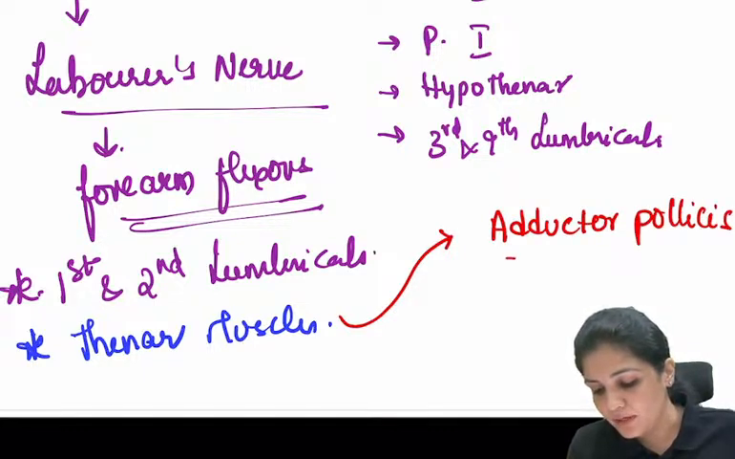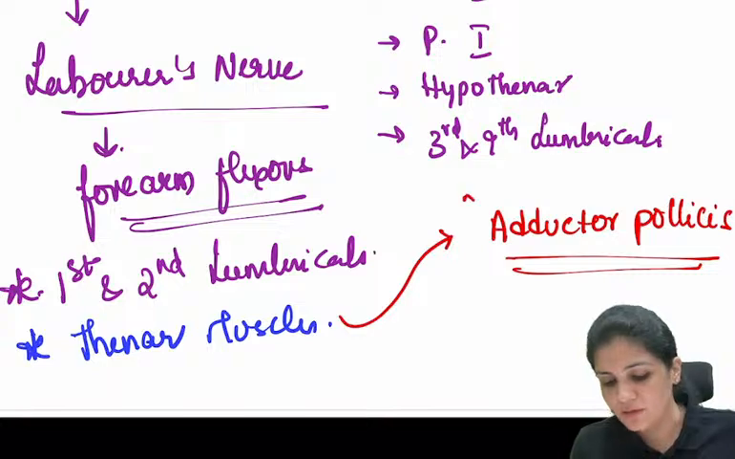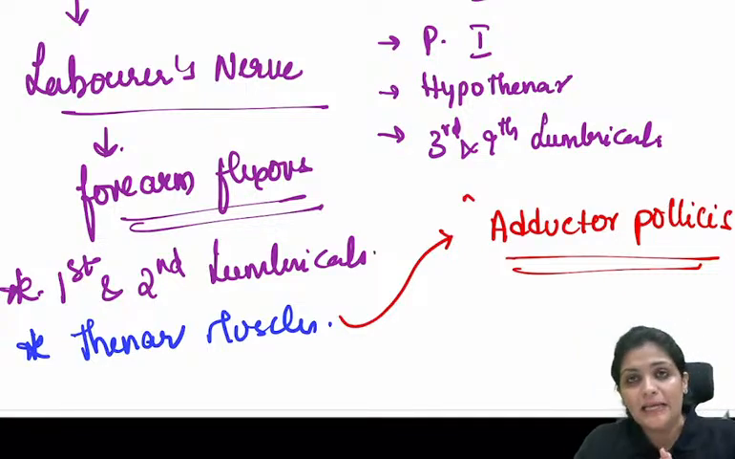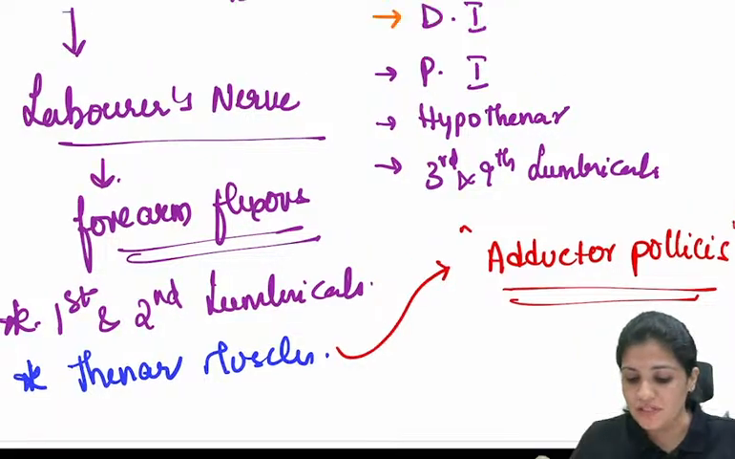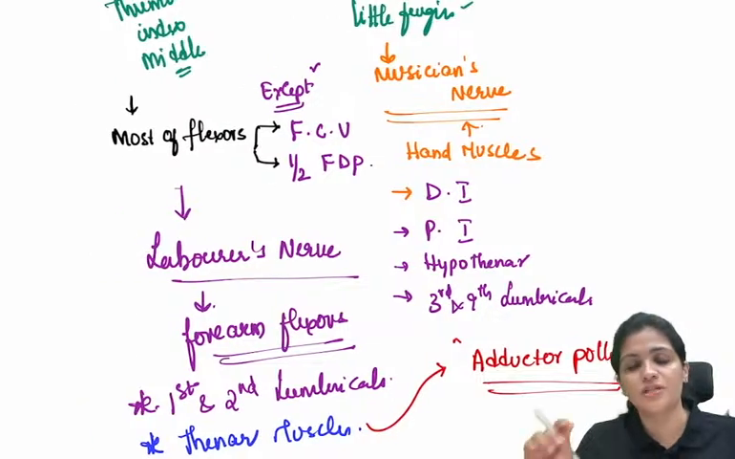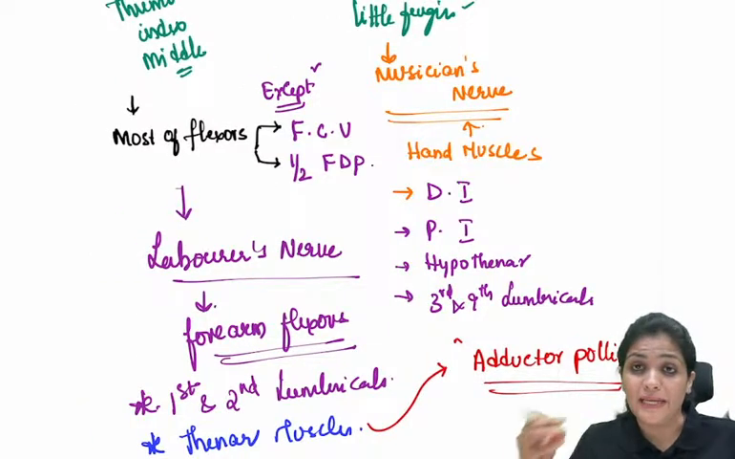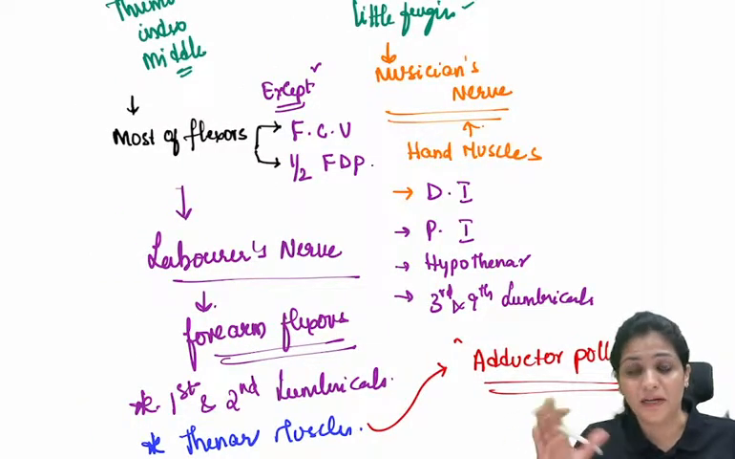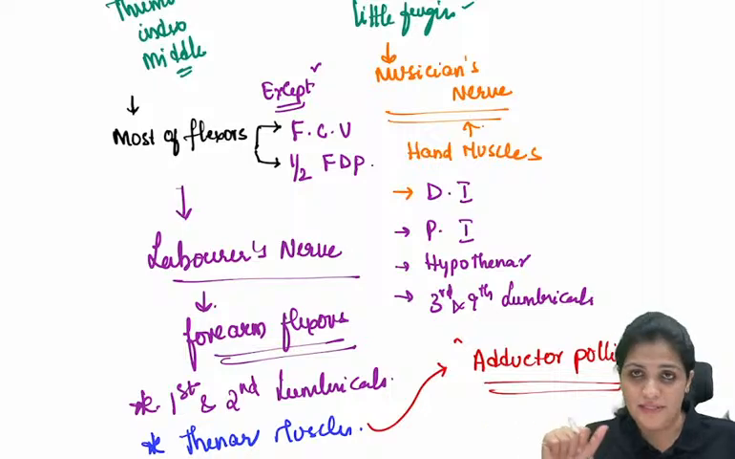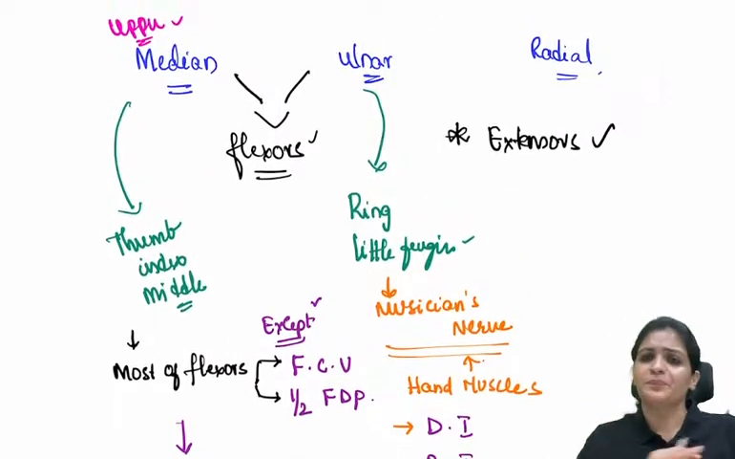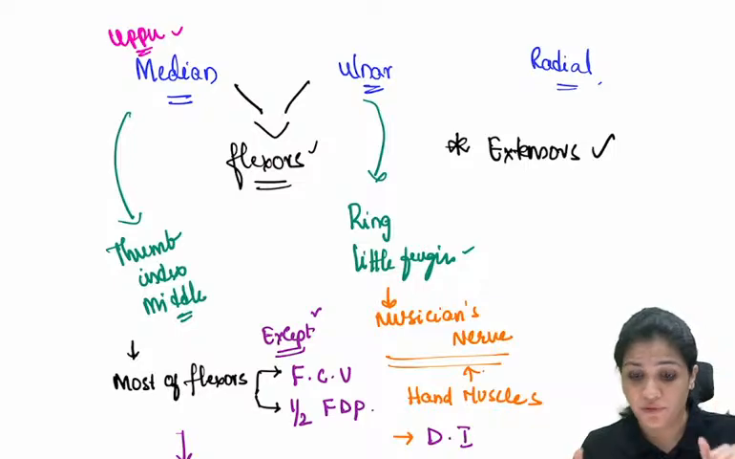Pollicis is that which is related to the thumb. So adductor pollicis is one muscle which is supplied by your ulnar nerve. Remember this, because there are various tests related to this particular adductor pollicis, right? So this much is enough. If you remember this, nerve injuries is a cakewalk for you, right?